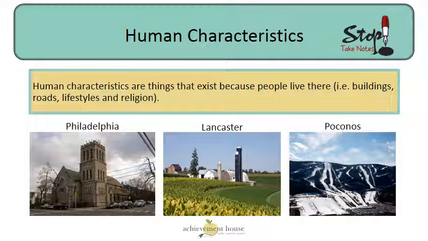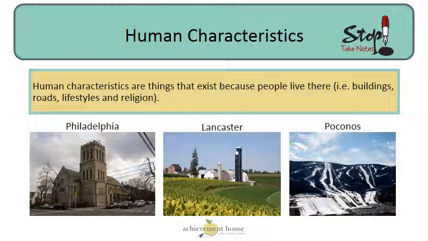The human characteristics are things that exist because people live there. The buildings, the roads, the lifestyles, and even the religion. So again, now look at this picture of Philadelphia. The human characteristics I see in this location, roads, I even see a church. Lancaster, Pennsylvania, I see farmland and a barn and a silo. Those are all human characteristics.